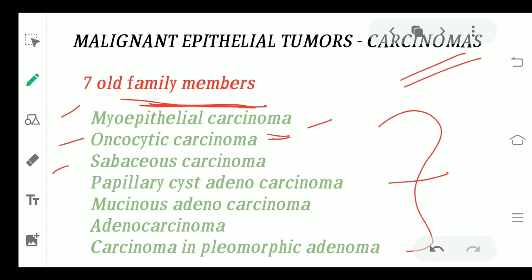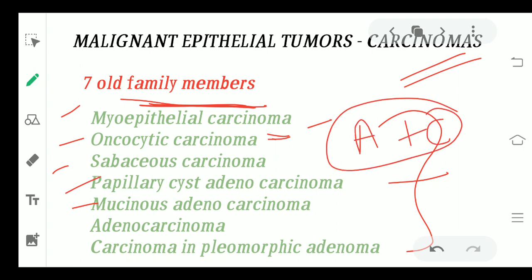The papillary cyst adenoma has changed into the papillary cyst adenocarcinoma. The mucinous cyst adenoma has changed into mucinous adenocarcinoma. The adenocarcinoma is actually a combination of both adenomas and the carcinomas. As the two families are joining here, they have a baby which is known as adenocarcinoma. And then the last one is the pleomorphic adenoma. You see, there was pleomorphic adenoma in the benign family also, but here in this family it has got carcinoma condition. So it is said to be carcinoma in the pleomorphic adenoma.